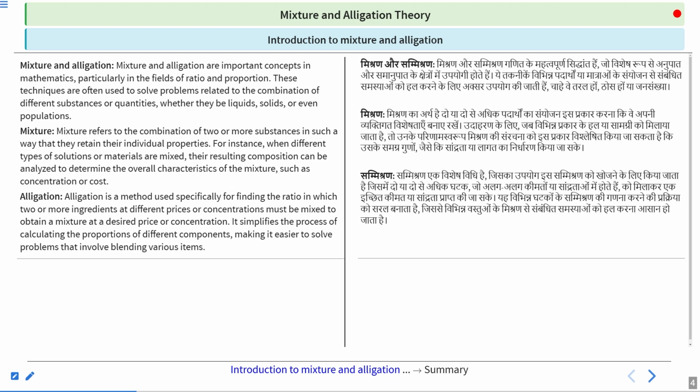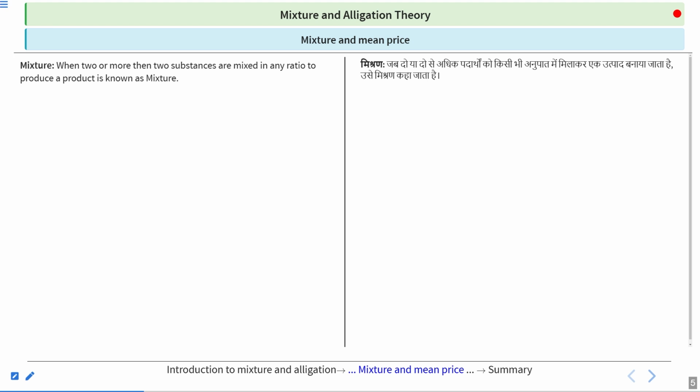Alligation is a method used specifically for finding the ratio in which two or more ingredients at different prices or concentrations must be mixed to obtain a mixture at a desired price or concentration. It simplifies the process of calculating the proportions of different components, making it easier to solve problems that involve blending various items.